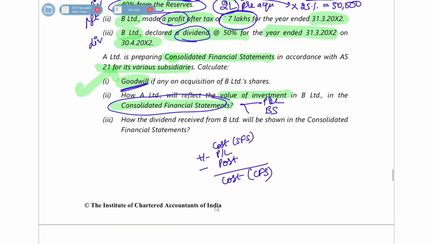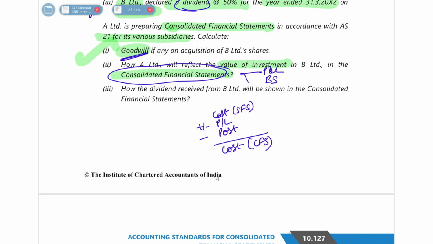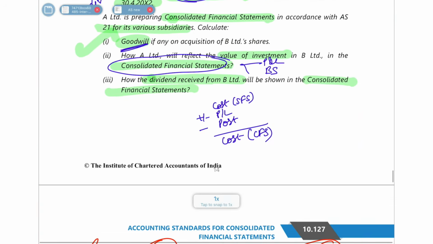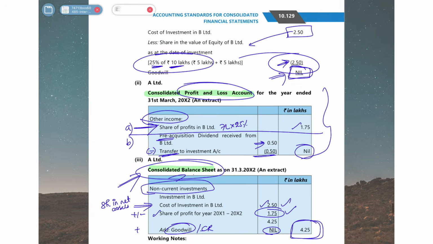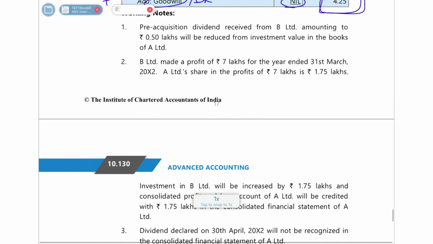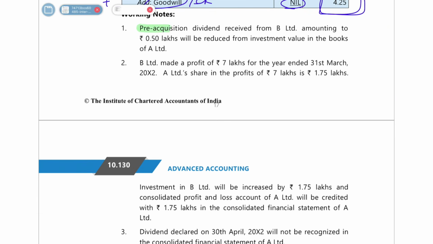Then finally, they are asking in point number C that how will the dividend received from B Limited be shown in the consolidated financial statement. So if you've seen the working notes, we are saying that the pre-acquisition dividend which was received from B Limited amounting to 50 lakh rupees will be reduced from the investment value. That means this is a pre-acquisition dividend, so you will reduce it from the investment value.